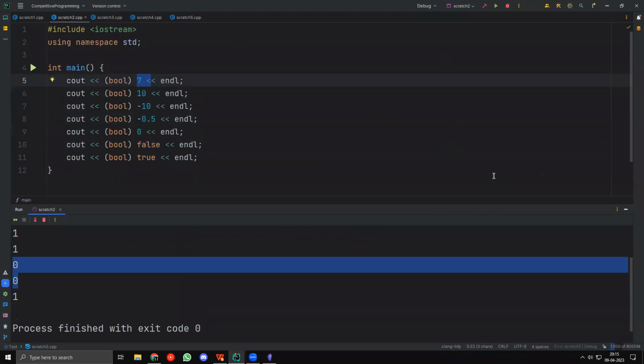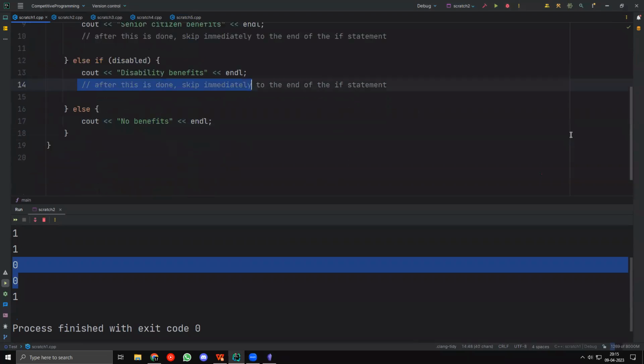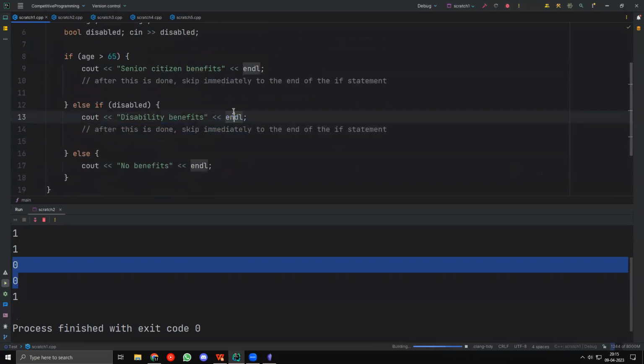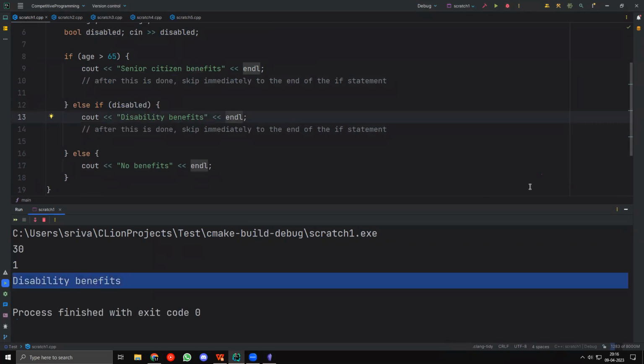Akash. Okay, in this sense, when age is less than 65 and he is disabled, what happens? When age is less than 65, this condition is not true. So it checks whether they are disabled or not. If they are disabled, they get disability benefits and then they continue to the end of the statement, right? So if I run this, let me say they are 30 years old and they have a disability, then they get disability benefits, right?